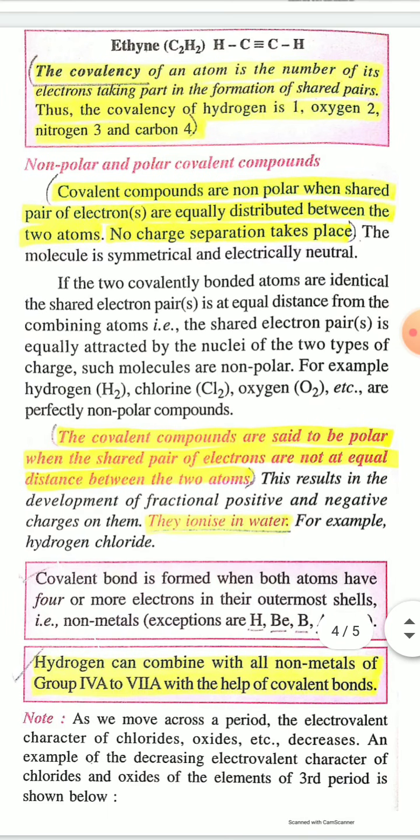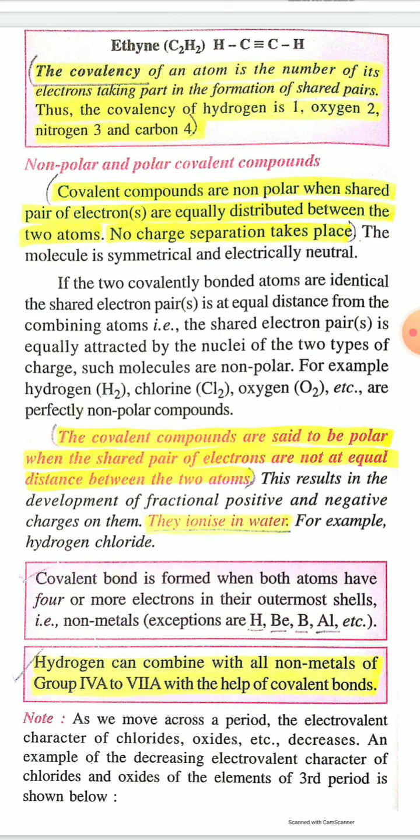Now the term covalency. What is covalency? Covalency of an atom is the number of its electrons taking part in the formation of shared pairs. When covalent bonds are formed, electron pairs are formed between the two combining atoms by sharing of electrons.